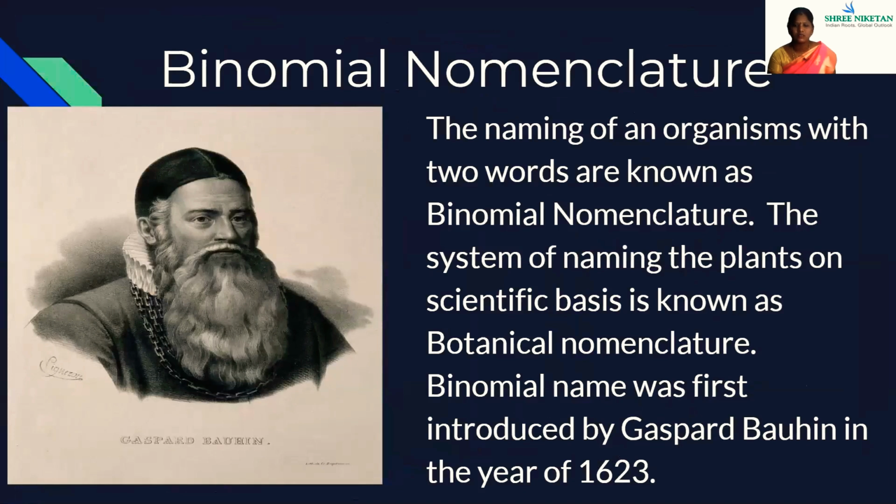Binomial nomenclature. The naming of an organism with 2 words is binomial nomenclature. The system of naming the plants on a scientific basis is known as botanical nomenclature. Binomial name was first introduced by Gaspard Bauhin in the year 1623. He was Gaspard Bauhin.